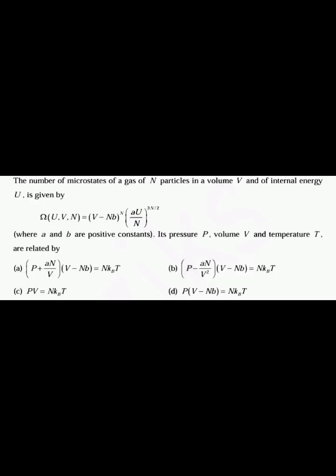The next question is the number of microstates of a gas of N particles in a volume V and of internal energy U is given by omega is equal to (V minus Nb) the whole raised to N into (AU/N) the whole raised to 3N/2. Its pressure P, volume and temperature is related by dash.